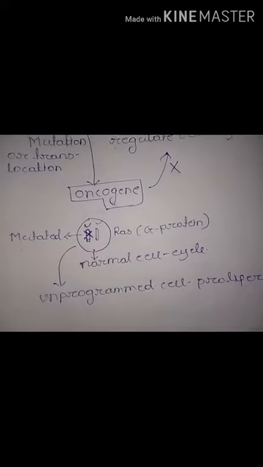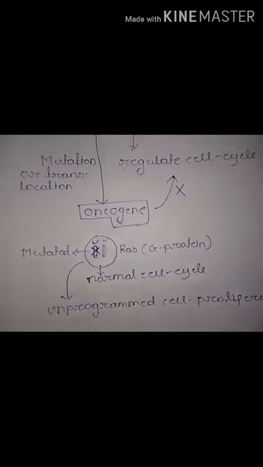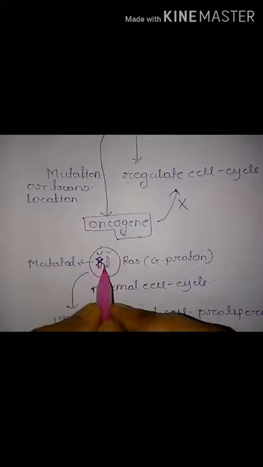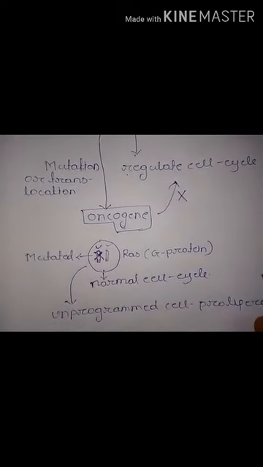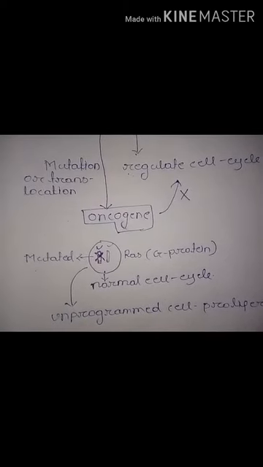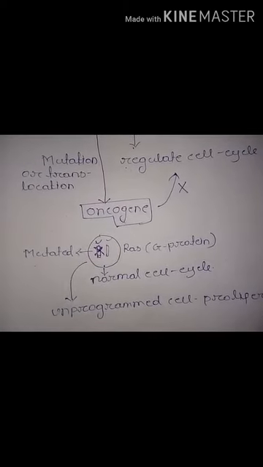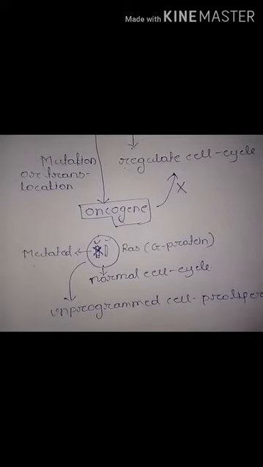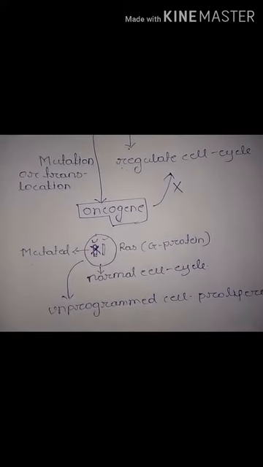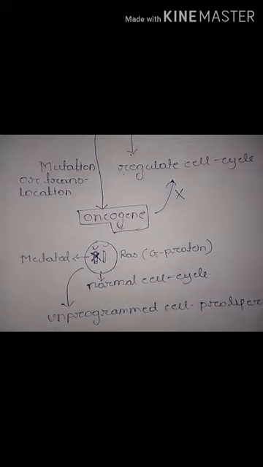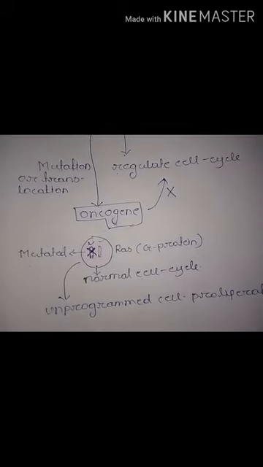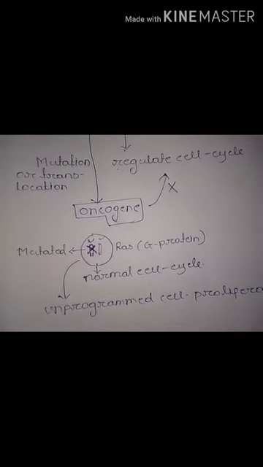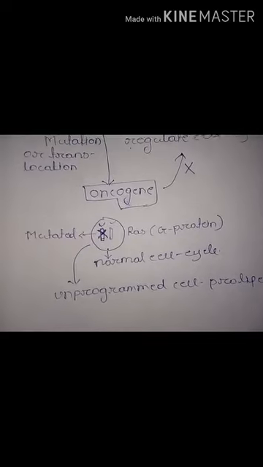So a mutation in one allele of a particular proto-oncogene is enough to produce an abnormal cell from a normal cell. That type of abnormal cell may be cancerous and form a tumor.